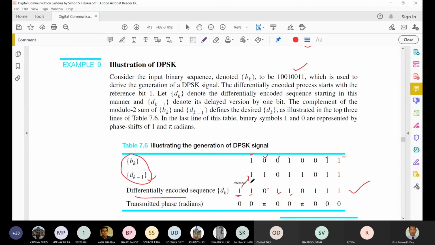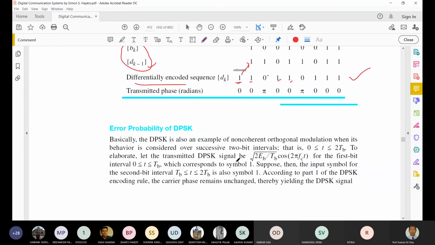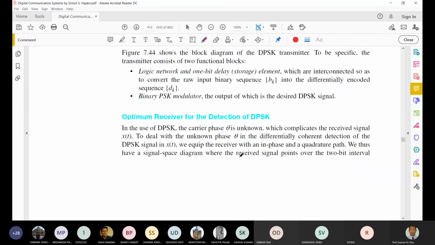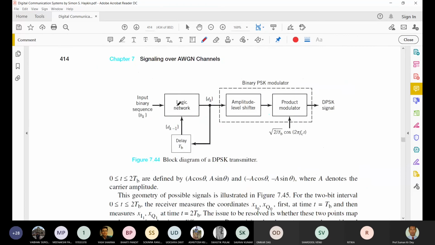Okay, so now if we look at this, this bit equal to 1 and dk minus 1 equal to 1, so both are 1, that means the next bit will be 1, and this one will be shifted over here, so that means there is a memory, as we'll see in the figure for generating. Okay, so from there you can understand how this is operating.